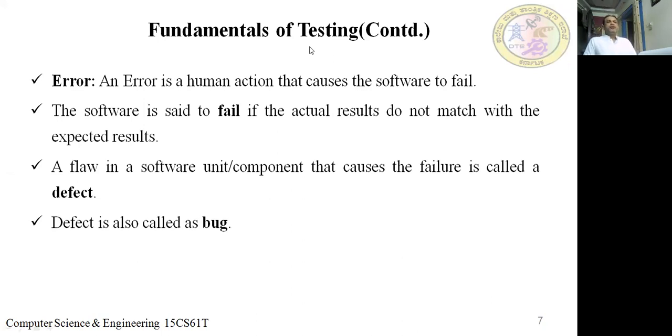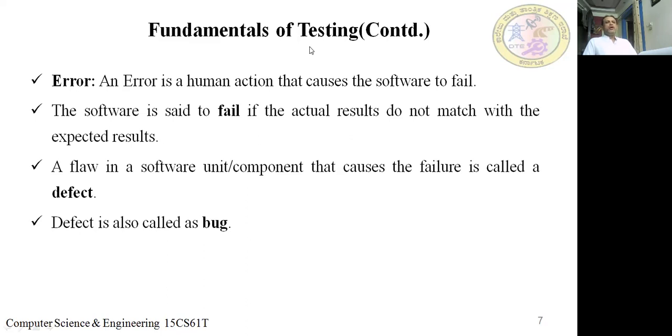Then the software is said to fail if the actual results do not match the expected results. Suppose you want to perform addition and you are getting a wrong result, then your program is wrong. The same way here, the software is said to fail if the actual results do not match the expected results. You are expecting some result, for example the sum of n numbers, and you're not getting the exact answer. Then you call that software a failure.